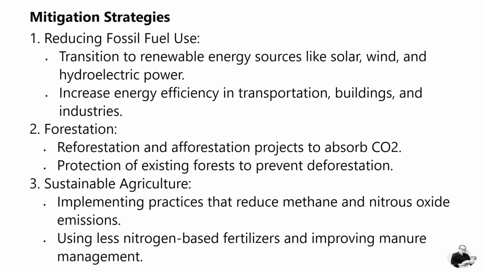Mitigation strategies. 1. Reducing fossil fuel use, transition to renewable energy sources like solar, wind, and hydroelectric power. Increase energy efficiency in transportation, buildings, and industries. 2. Forestation, reforestation and afforestation projects to absorb CO2, and protection of existing forests to prevent deforestation. 3. Sustainable agriculture, implementing practices that reduce methane and nitrous oxide emissions, using less nitrogen-based fertilizers and improving manure management.